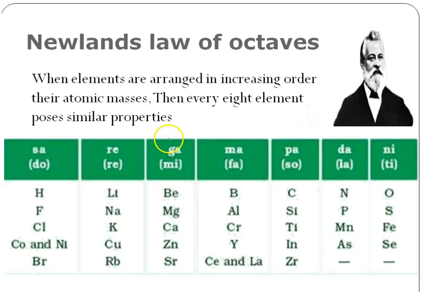Okay, suppose you have some elements, let's say A. What we have to do first is arrange all of the elements in increasing order of their atomic mass. This is the one thing, increasing order of their atomic masses. Okay, I will arrange these elements A, B, C, D, E, F, Z. But the second point, he said that every eighth element, if you arrange 7 elements, right, every eighth element should possess